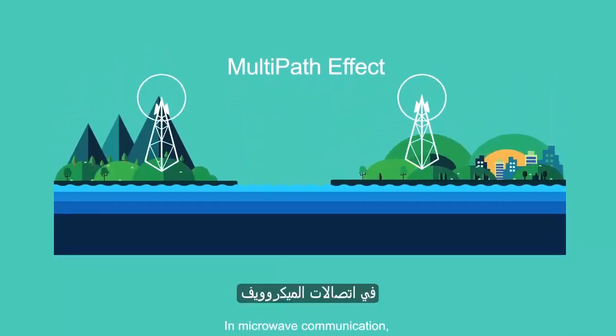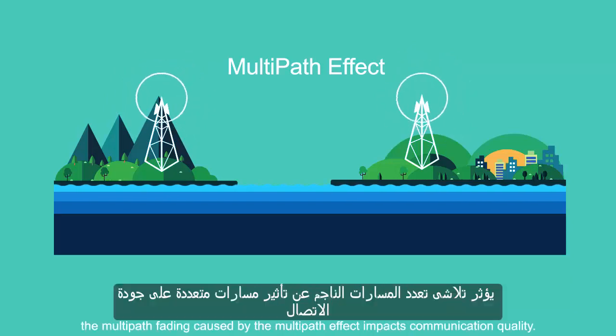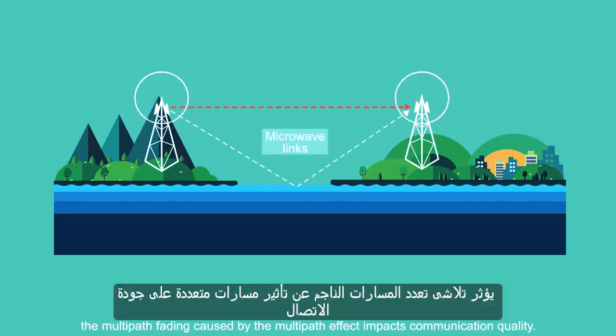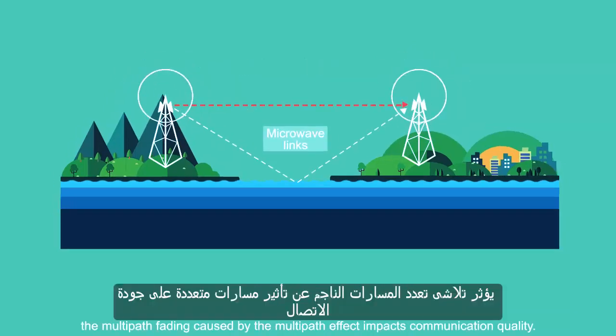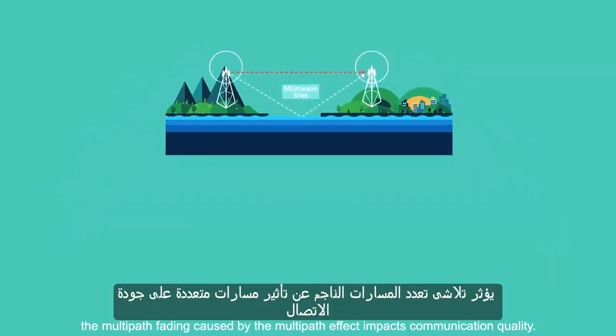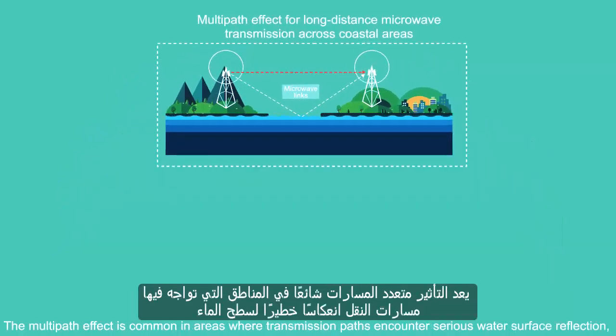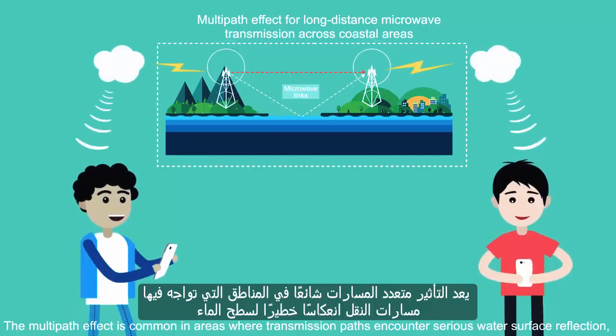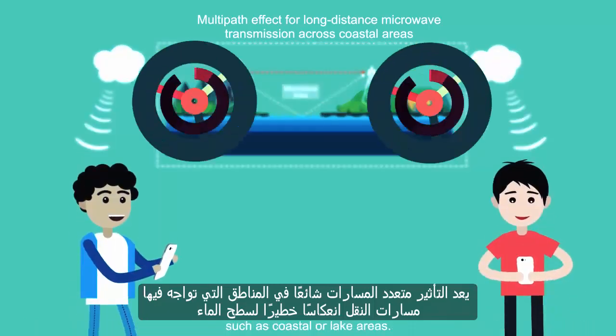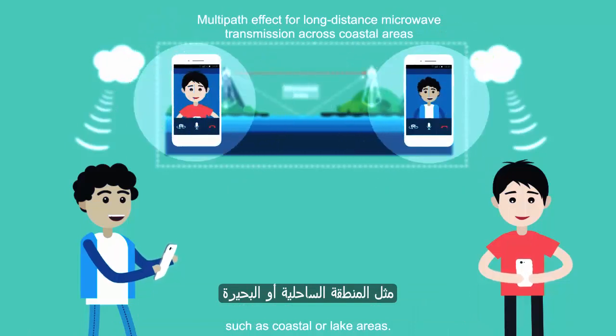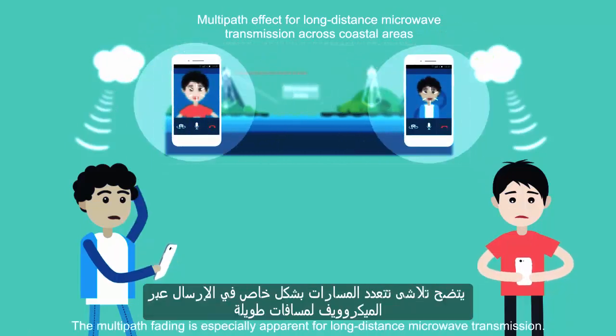In microwave communication, the multipath fading caused by the multipath effect impacts communication quality. The multipath effect is common in areas where transmission paths encounter serious water surface reflection, such as coastal or lake areas. The multipath fading is especially apparent for long-distance microwave transmission.